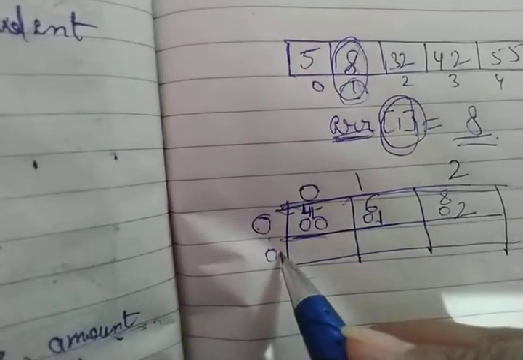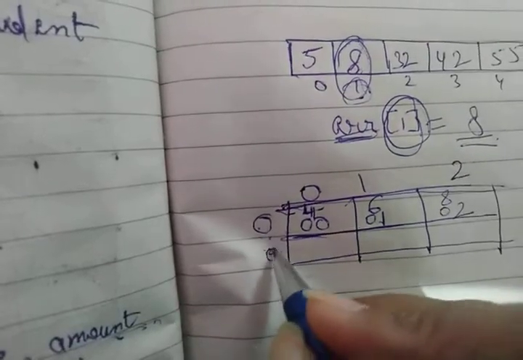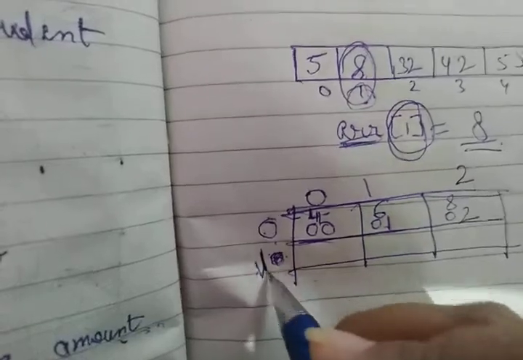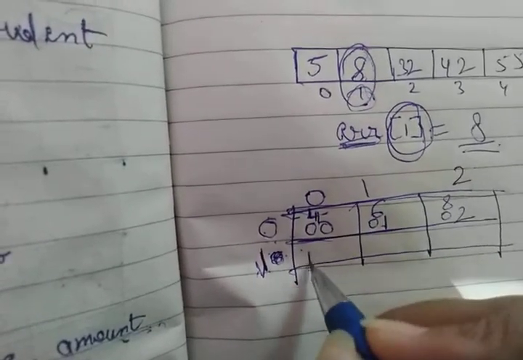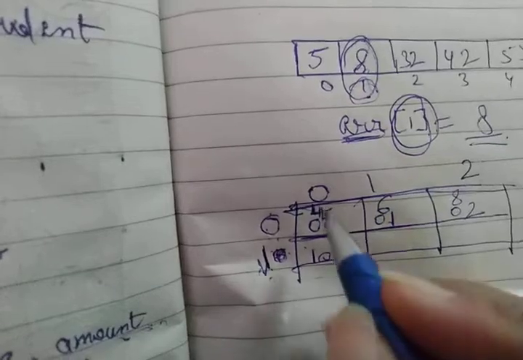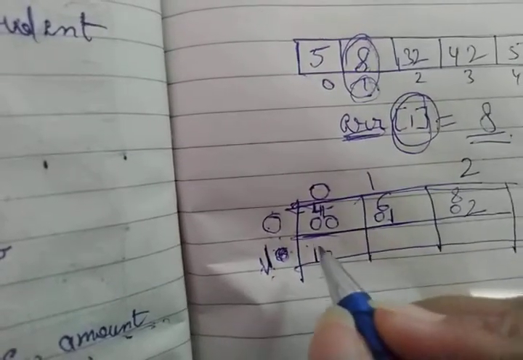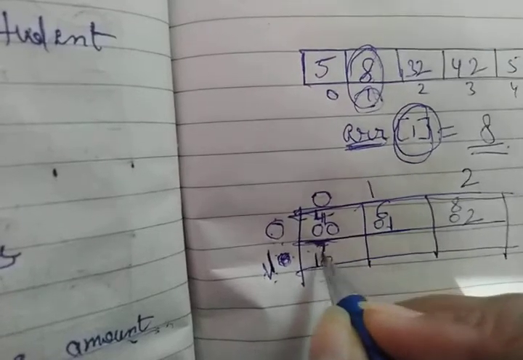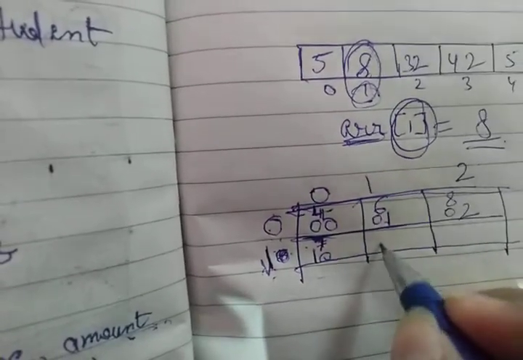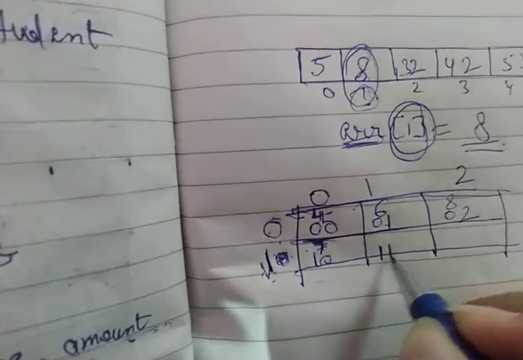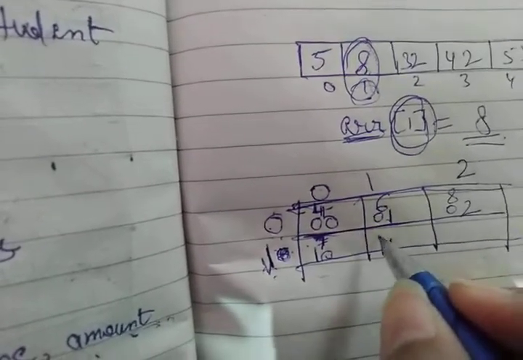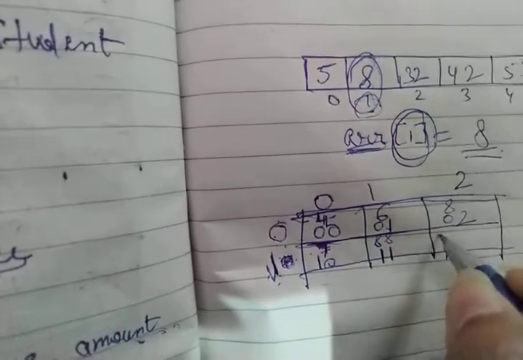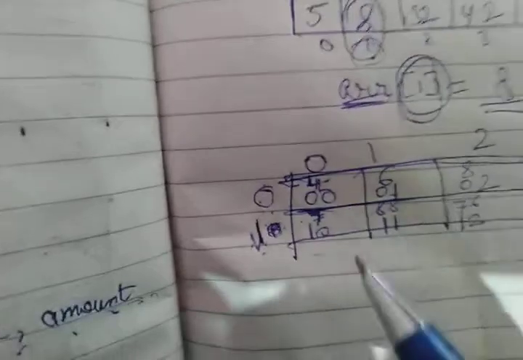And then this again will not be 0, it is 1. Fine, because for the row we have to write 1. So 1 of 0, that means first row, 0 column, what value do we have? We have 7 over there. And the next, 1 index, 1 column, what value do you have? That is 88 in my example, and 1 of 2, what value is there? That is 76.